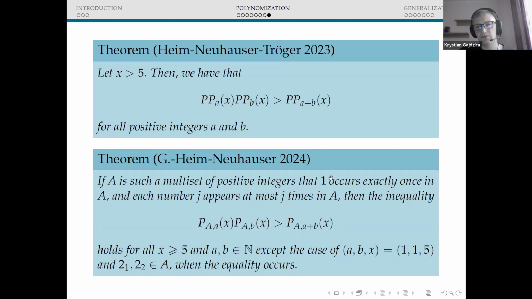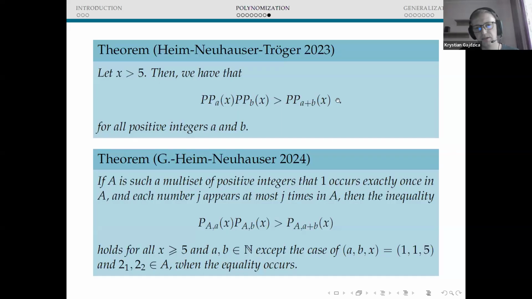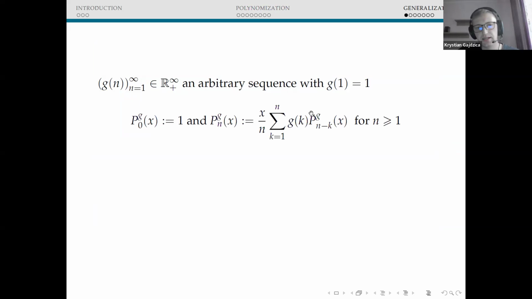But once again, all of these theorems I mentioned are very similar to each other. We just replaced the sequences. We start with sigma, then we replace it by sigma 2, then we replace it by sigma A, and we could have fun in this way for a very long time. So maybe let us try to do something a little bit more general. Let us take any sequence of positive real numbers, which is normalized, meaning that g of 1 is equal to 1. And now, instead of considering generating functions, let us consider the family of polynomials, which is defined recursively by the following